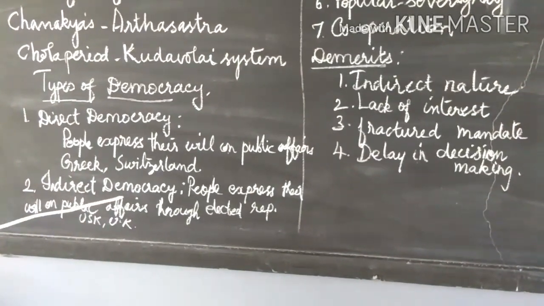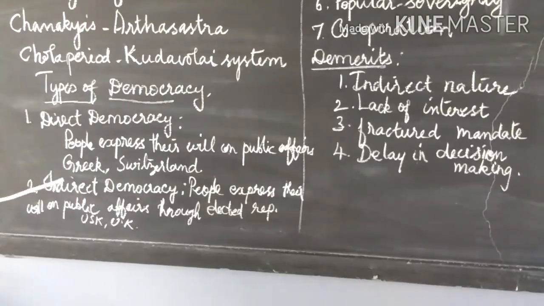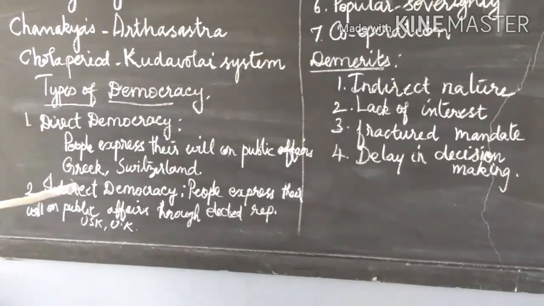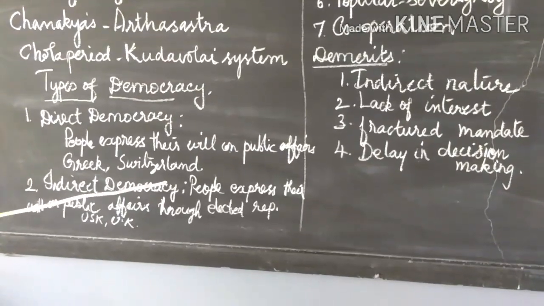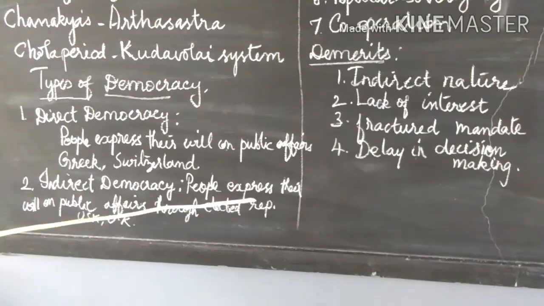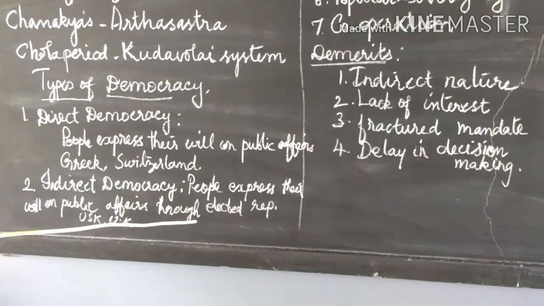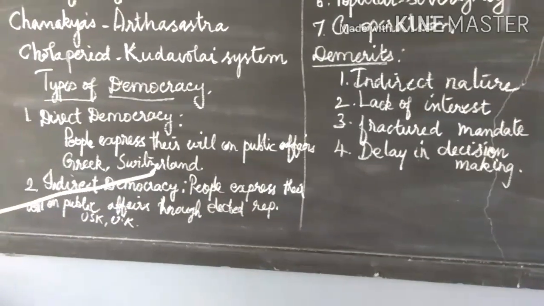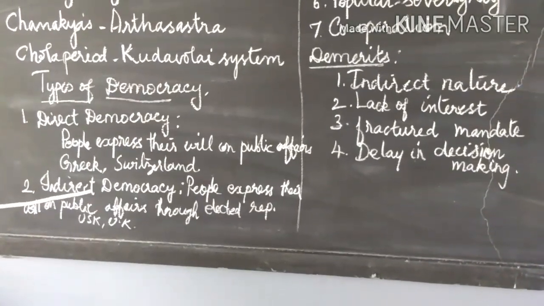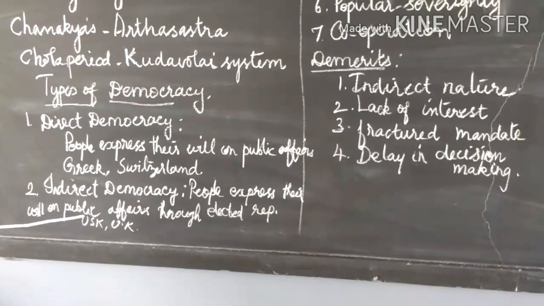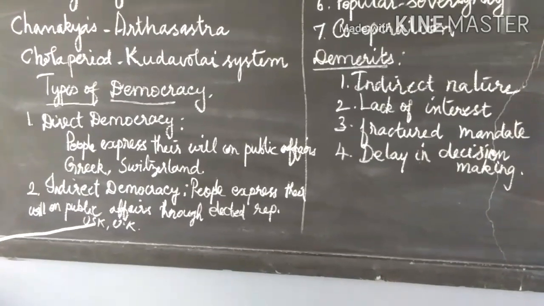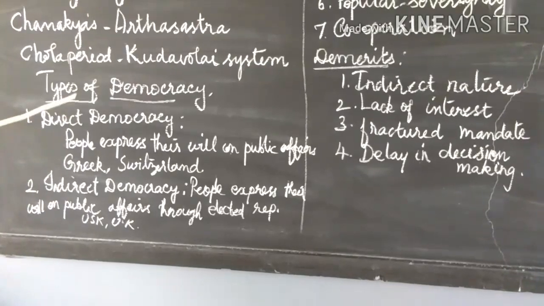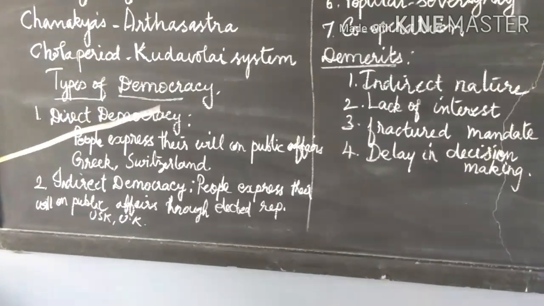Another one is indirect democracy, also called representative democracy. What is indirect democracy? When the people express their will on public affairs through elected representatives. This government is called indirect or representative democracy. Example: the prevailing system of democracy in India, USA and UK. These are the types of democracy.